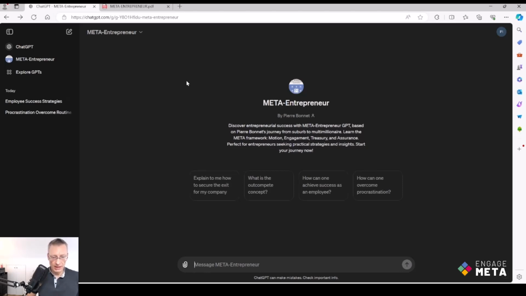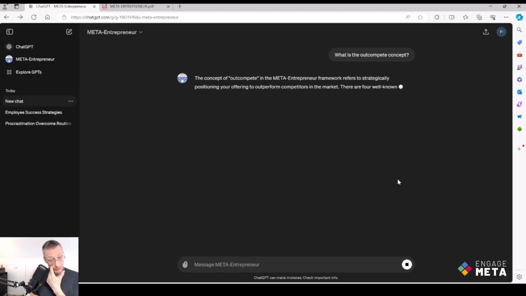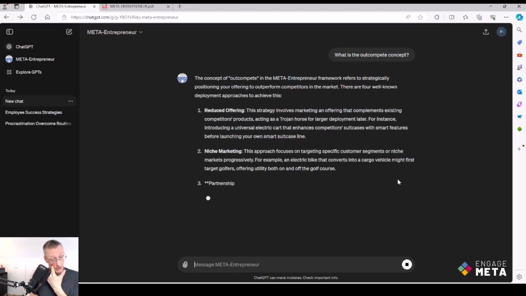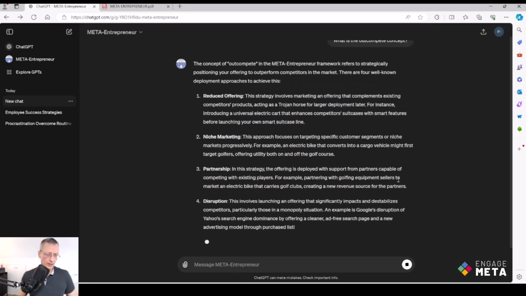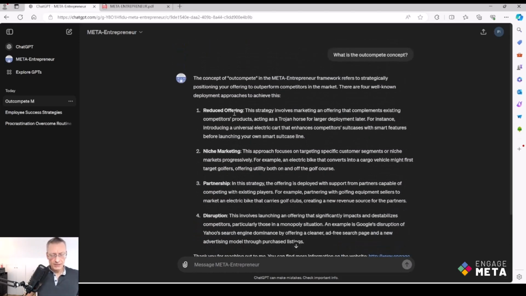So let's take a last example. What is the outcompete concept? That is for me an important concept in the entrepreneurship domain. I practice this approach much in the software industry and also in the beverage industry with my last startup named Drinkies. And then you can see that the Meta Entrepreneur GPT explains that we have 4 different strategies to apply the outcompete approach: what we name the radius offering, the niche marketing, the partnership, and the disruption.